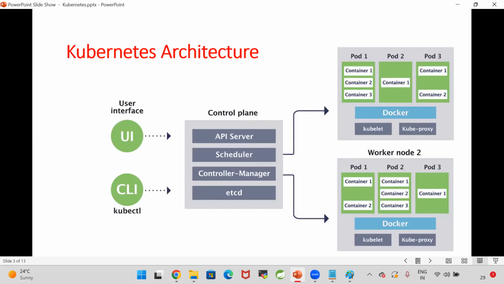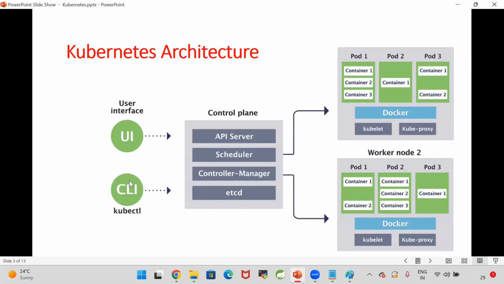Now, based on the demand, Kubernetes can increase the count of the pods or decrease the count of the pods. That is called auto scaling. If I want to run my application in 10 containers, I will go for 10 pods. If more requests are coming, my pods should be increased. If fewer requests are coming, my pods should be decreased. So in Kubernetes, our containers will be managed in the pod. Pod is the smallest building block that is used to run our container.